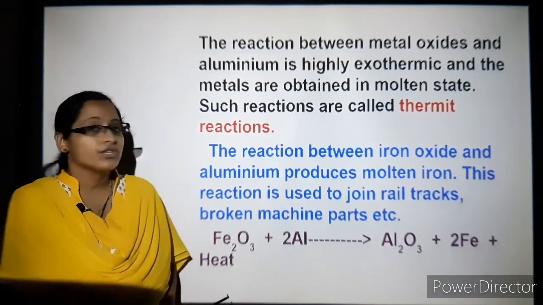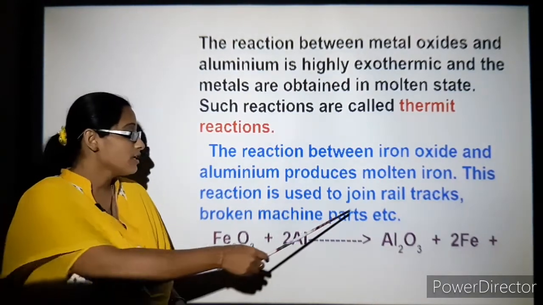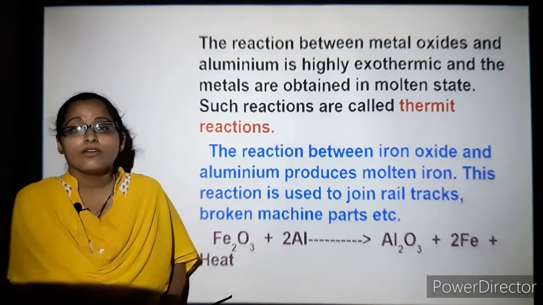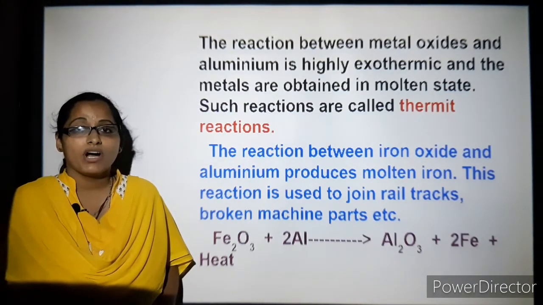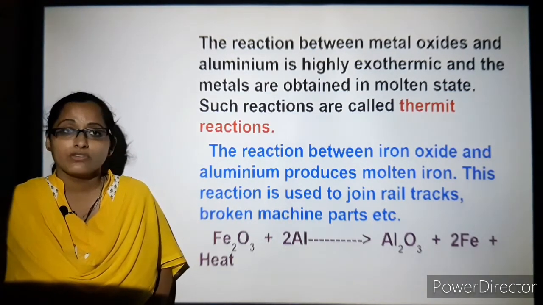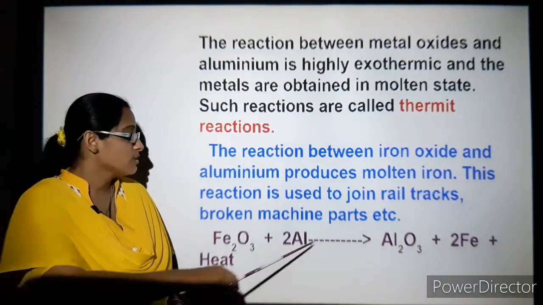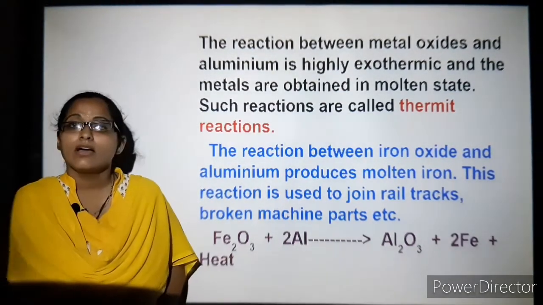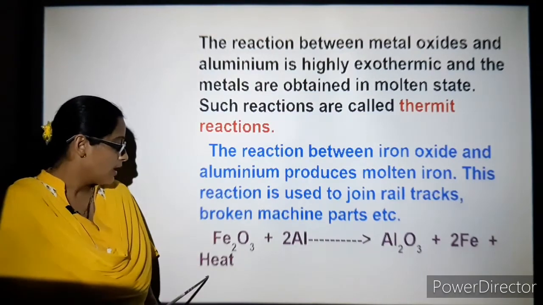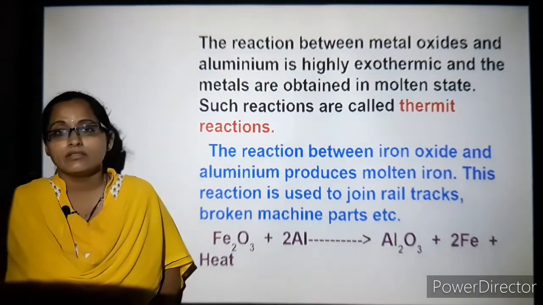This reaction is used in joining the rail tracks and in joining broken machine parts. So ferrous oxide plus aluminium gives rise to aluminium oxide and iron, and liberation of heat.